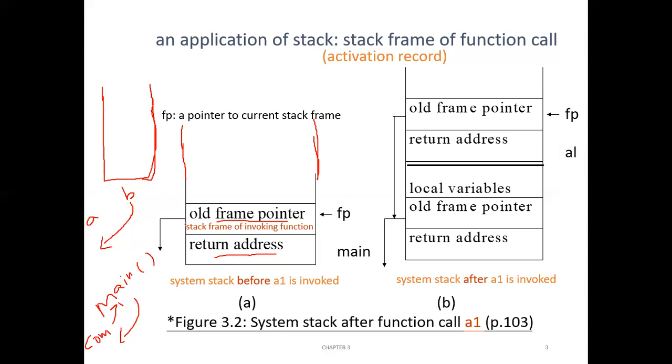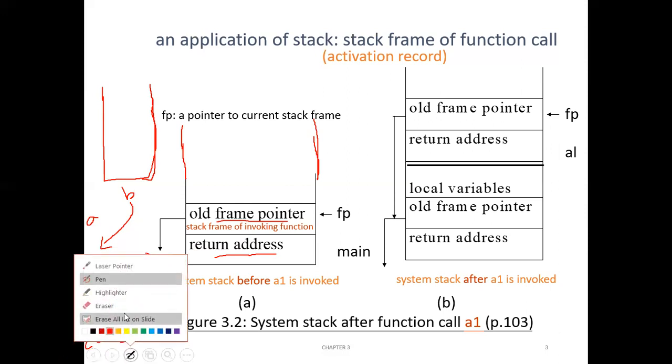Okay, the frame pointer, but it will not point anywhere, because the job of the frame pointer is to point to the frame which invoked it. That is, it should point to the function which invoked it. But the main function is not called by anybody, so it will not point anywhere. And its respective return address will probably hold the address of the compiler. Okay, fine. So with this understanding, let us go through this diagram.